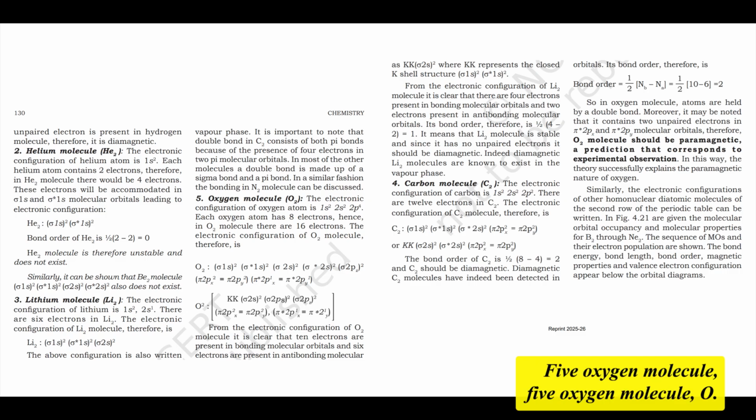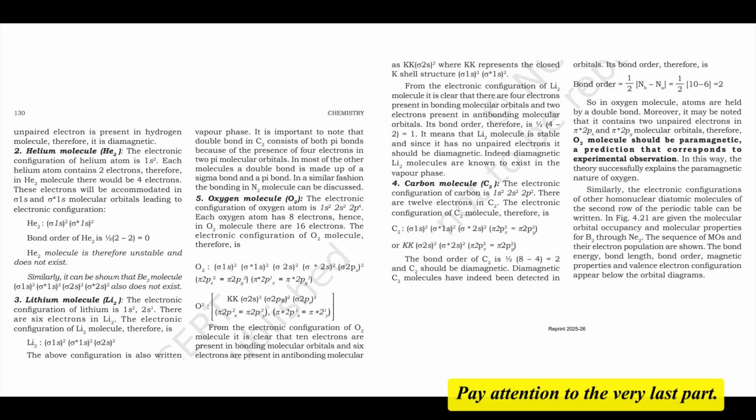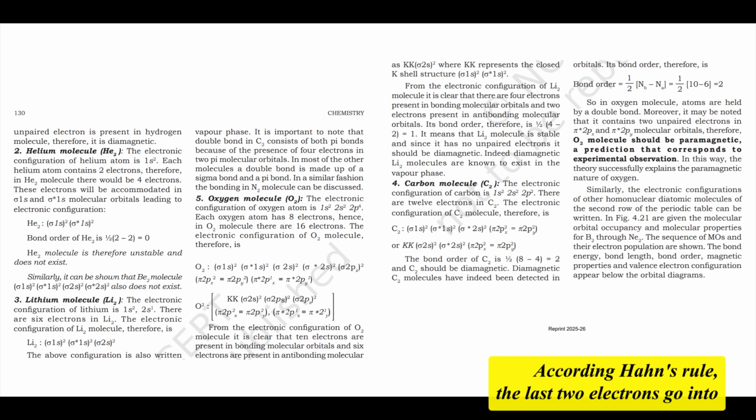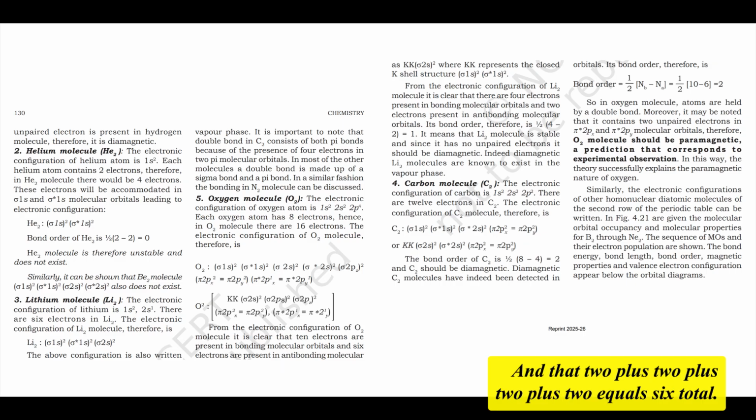This is unusual. 5. Oxygen molecule, O2. Total electrons equals 8 plus 8 equals 16. Energy order: crucial. Pay attention to the very last part. According to Hund's rule, the last 2 electrons go into the degenerate π* orbitals singly with parallel spins. Configuration: bonding electrons 10, antibonding electrons 6. Bond order equals (10 minus 6) over 2, which equals 2. It predicts a stable double bond, consistent with Lewis.